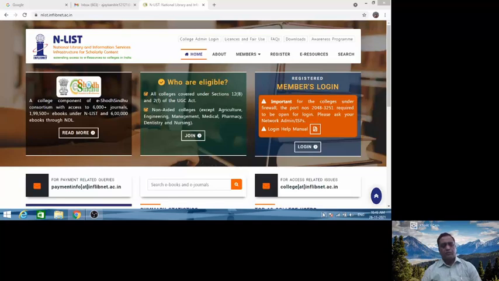Today we are going to see the NLIST. NLIST stands for National Library and Information Services Infrastructure for Scholarly Content. Basically, from the general point of view, we can explain NLIST as a resource from which you can get a number of ebooks and e-journals. Now, a question may arise: how many books and e-journals?